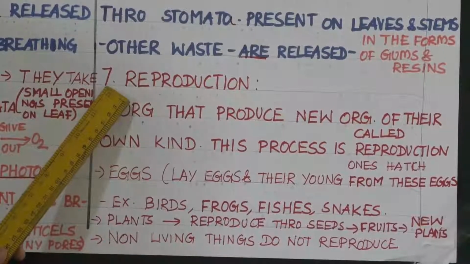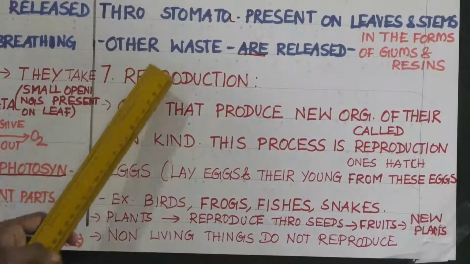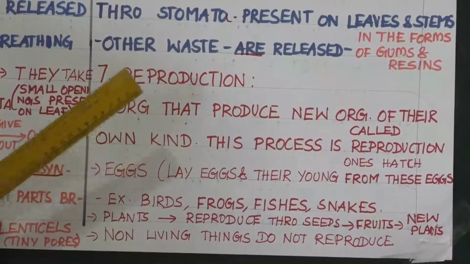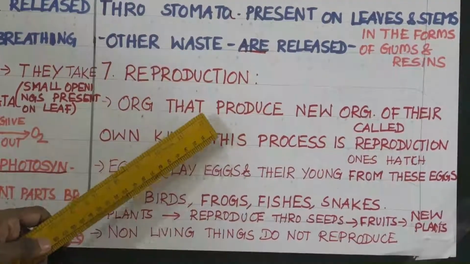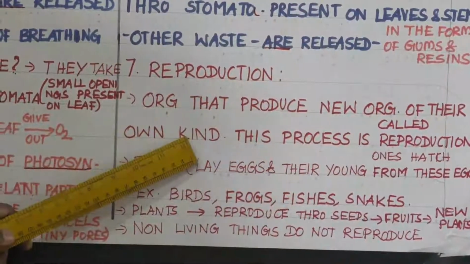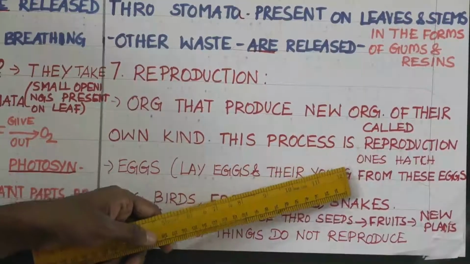Yes, children. Now about the next feature, reproduction. So what is this reproduction? The organisms that produce new organisms of their own kind. This process is called reproduction. Clear?